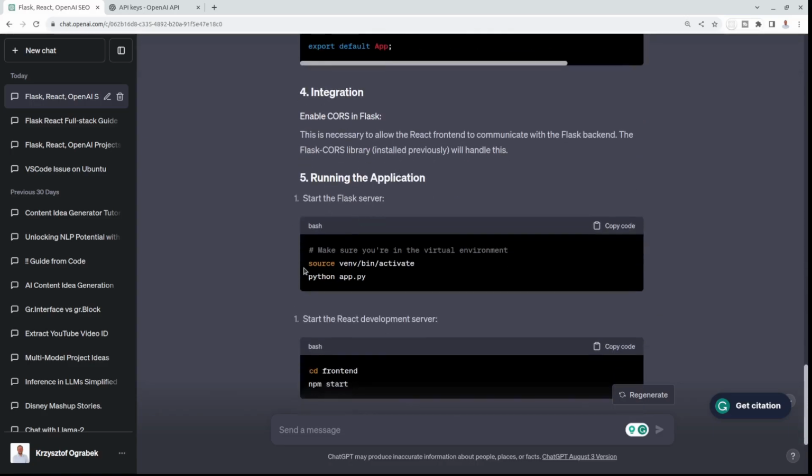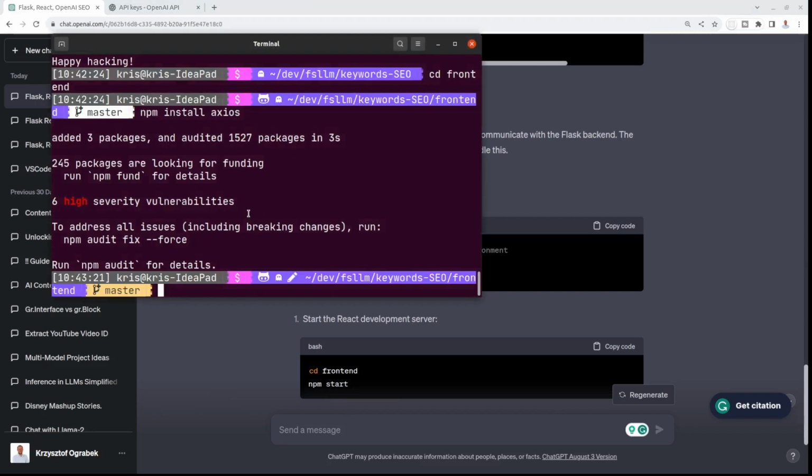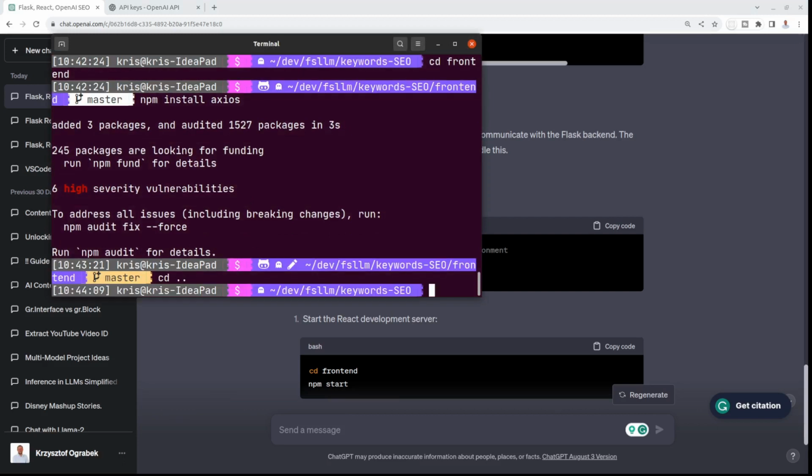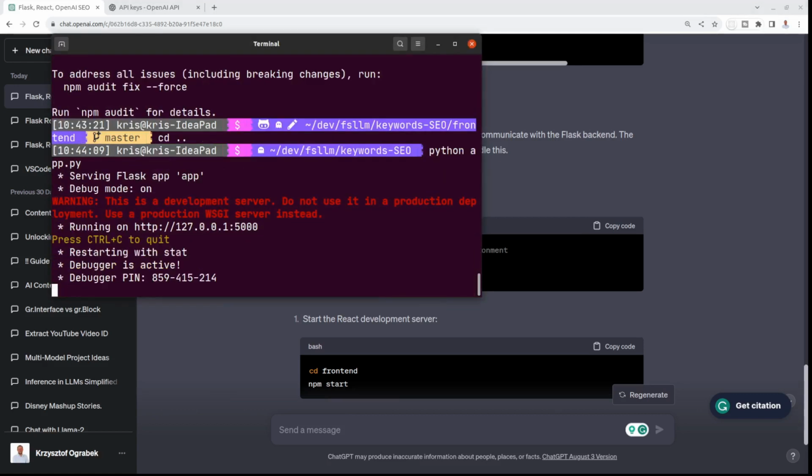And it tells me that I need to do that again, but I've already done it before. So I just need to call python app.py. I need to navigate back to the main folder, and let me run it.